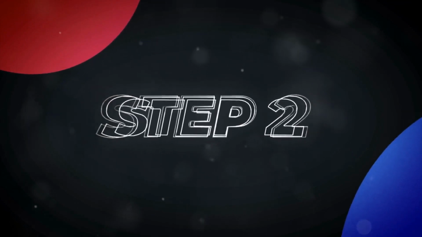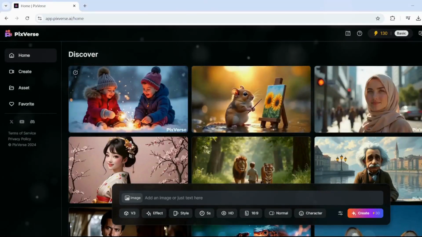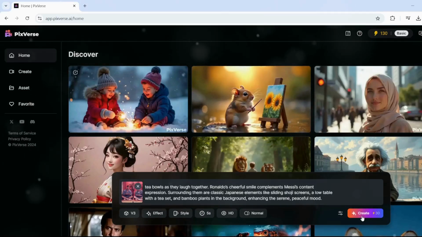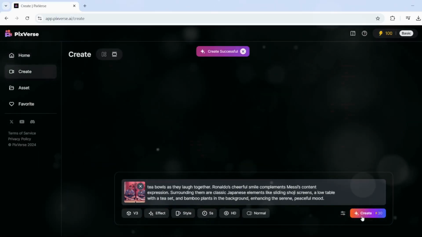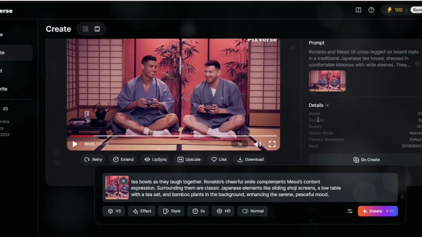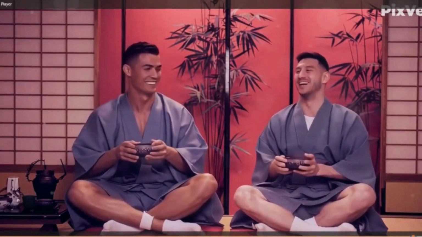Transform your images into captivating videos. Head over to Pixverse AI where you get free credits daily. Upload your image, paste the exact prompt that generated it, and hit create to bring it to life. In a flash, you've got eye-catching content. Download your creation and let's play it. Looks like Messi and Ronaldo are having a blast. AI has turned them into best buddies.